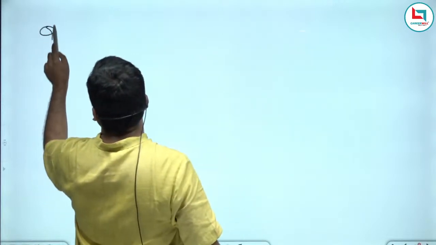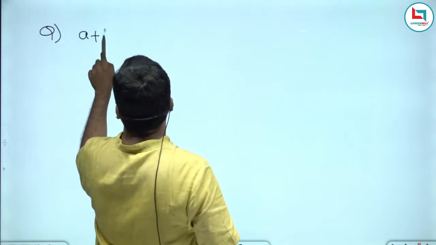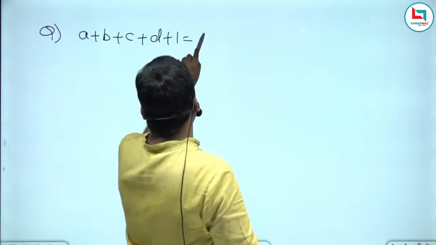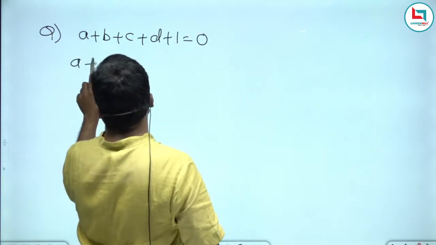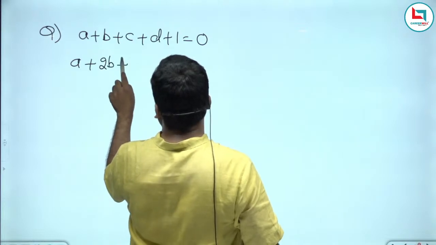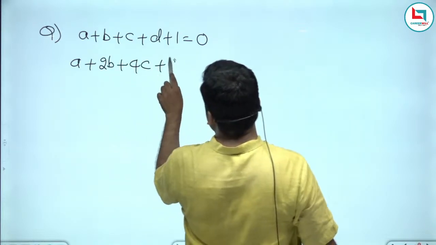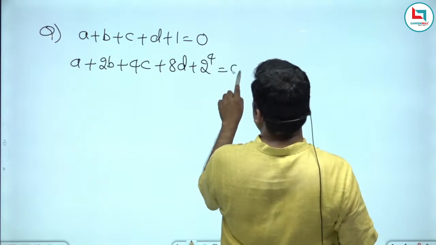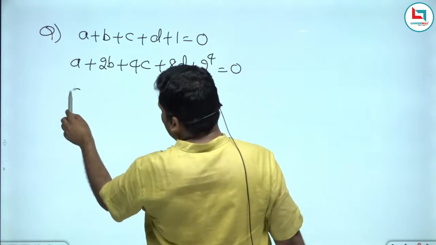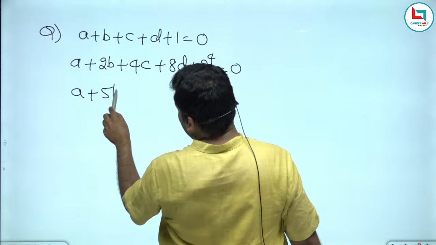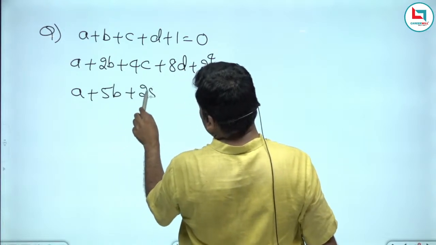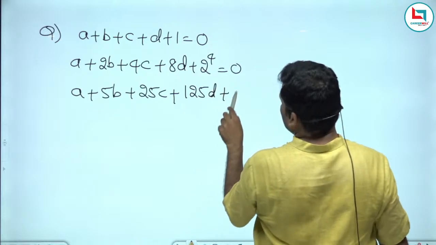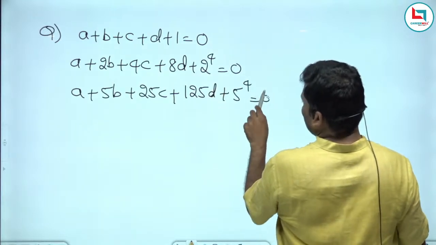Most of the students think that it is a difficult question. A plus b plus c plus d plus 1 equivalent to 0. A plus 2b plus 4c plus 8d plus 2 power 4, 16 equivalent to 0. A plus 5b plus 25c plus 125d plus 5 power 4 equivalent to 0.